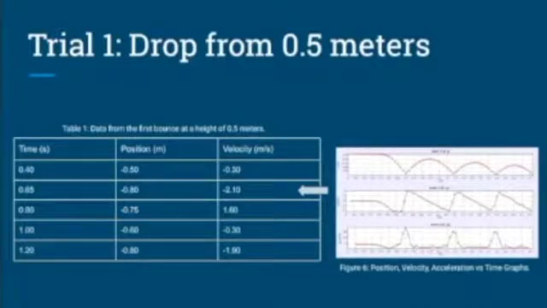For our first trial, we dropped the bouncy ball at a height of 0.5 meters. The positions and velocities appeared negative because of the way Tracker recorded them. However, they produced the same results as if they were positive. We recorded a video of the ball dropping and then used Tracker to measure the velocity of the ball frame by frame. We then made the graphs at the right of this slide with that data.